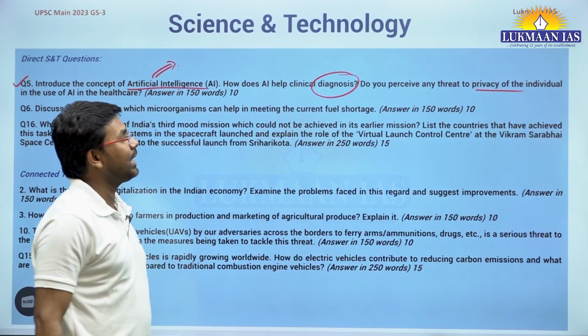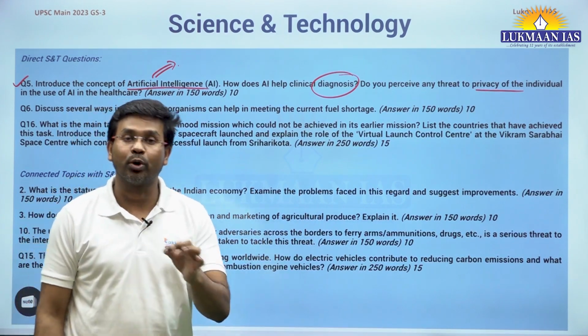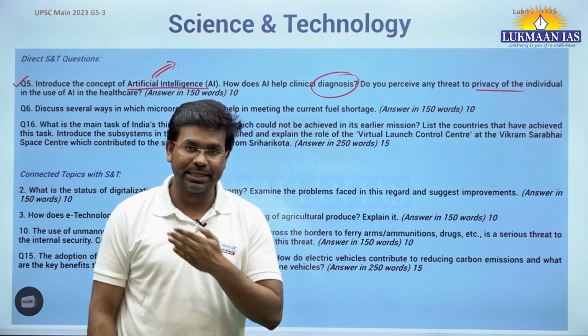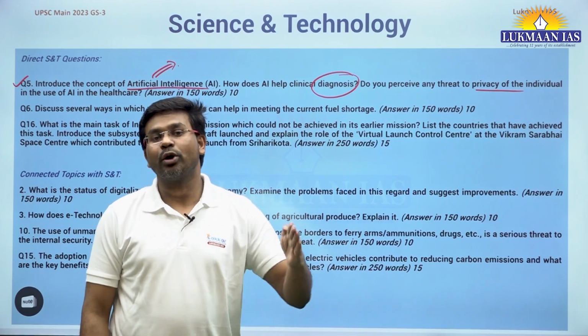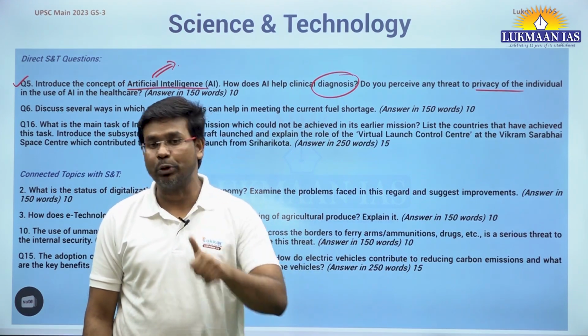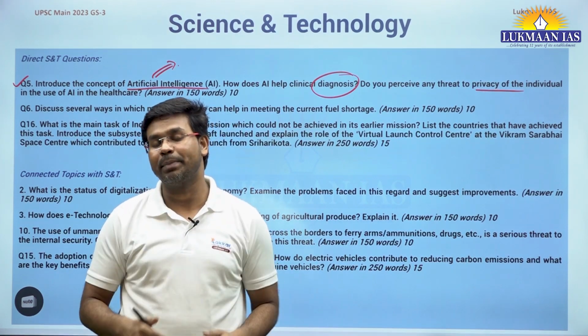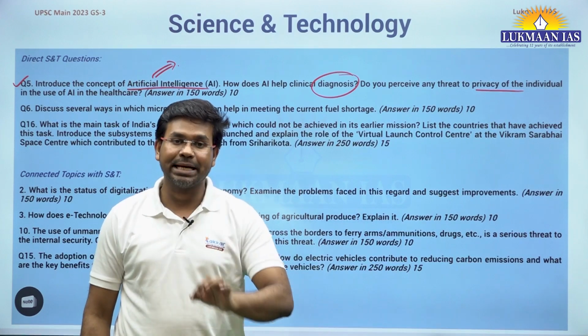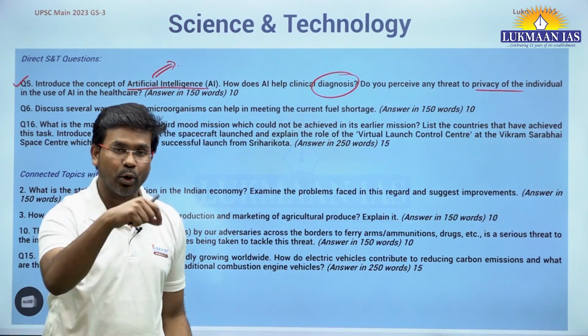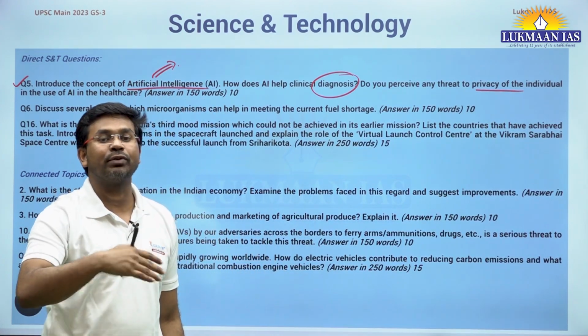And this artificial intelligence actually helps you to diagnose diseases. Basically, there are many new technologies that have been built. Recently, one newspaper article talked about an AI system that has been built by a private company. And that AI system is able to diagnose the presence of tuberculosis.